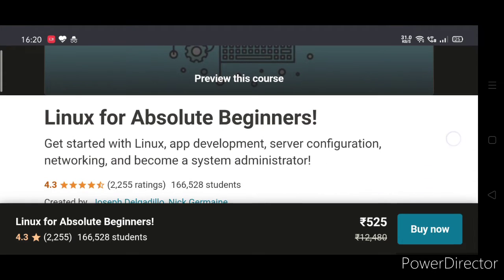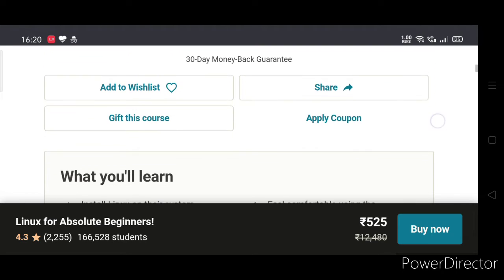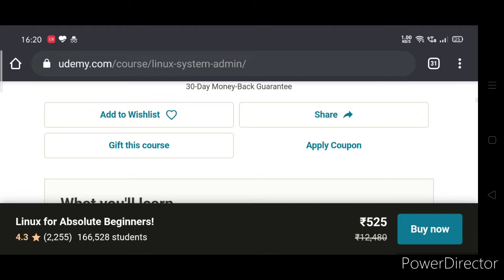So you can see here it is 525 rupees in Indian currency. If you want to get it free, just apply the coupon from here.